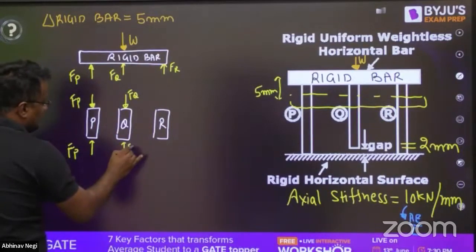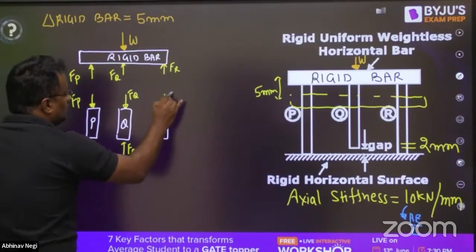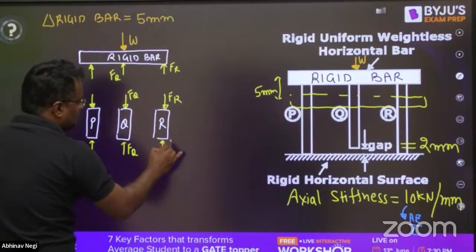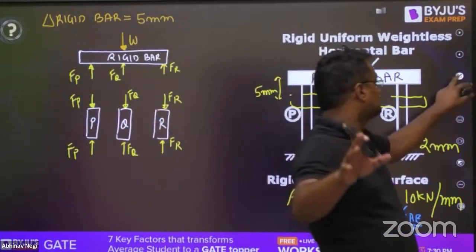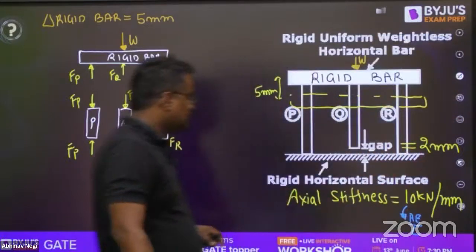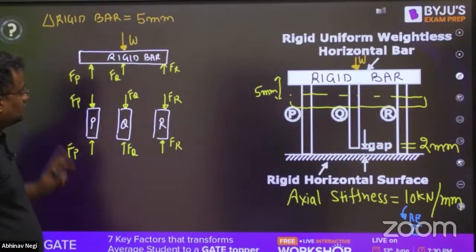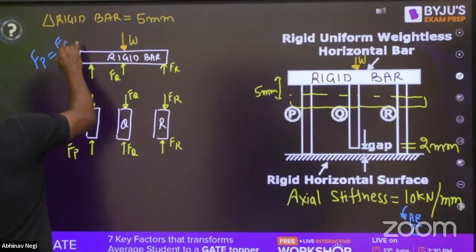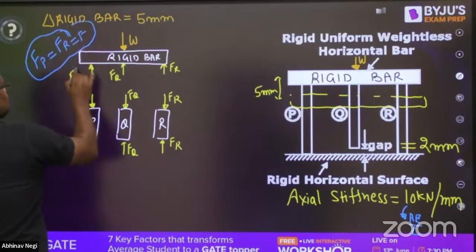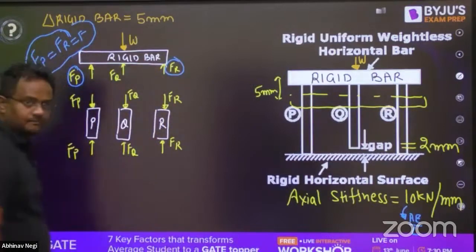Any doubt till now? Let me tell you, every question requires 3 minutes, but if you are giving 4 to 5 minutes to this kind of question, it's fine, because an aptitude question, a 1 mark question, you will be solving in 1 minute also. Now, from symmetry, FP is equal to FR. These both will be same, and let me call this F.